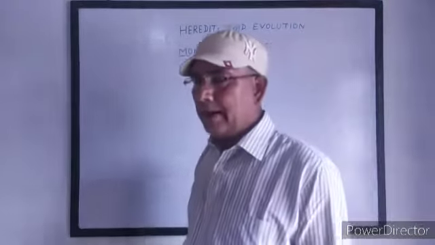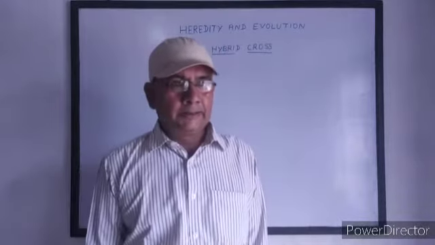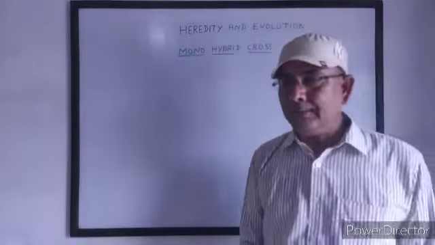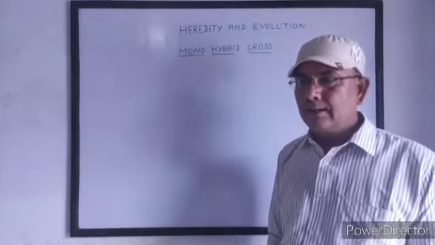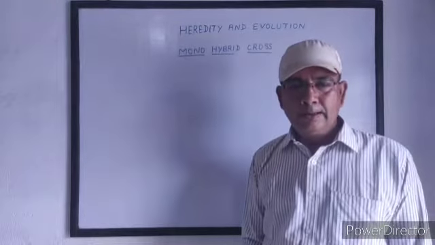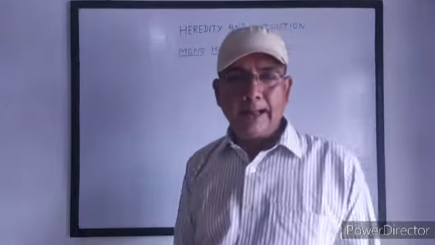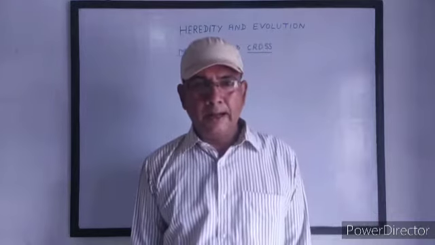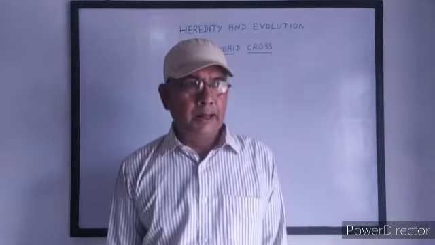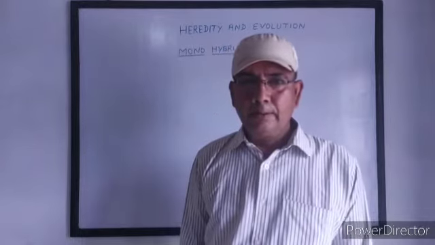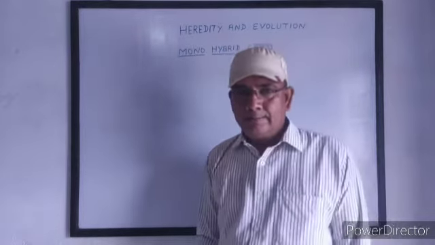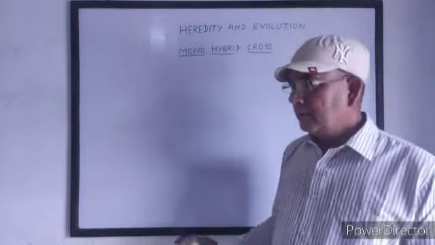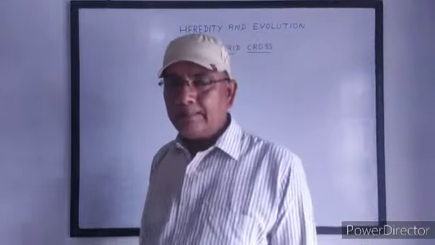According to Mendel, every character and trait is controlled by a factor. At that time, genes were not discovered. Later on, the factor was converted into genes. That means genes are the carriers of characters, which transfer the characters from one generation to another. But at the time of Mendel, genes were not discovered, so Mendel considered factors the controlling units of traits. Factors are always in pairs.